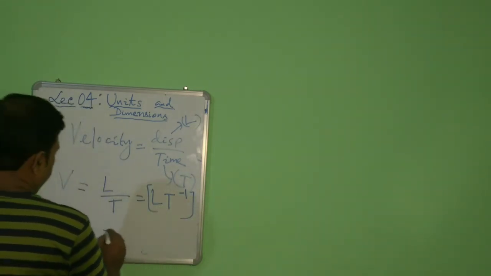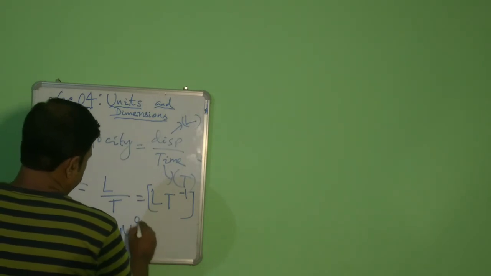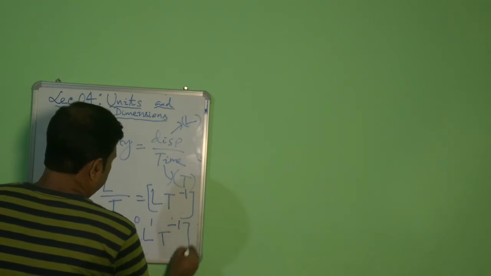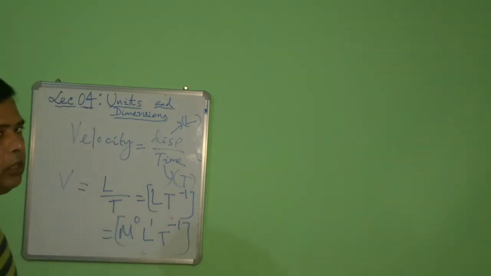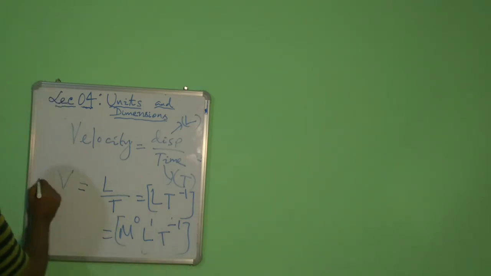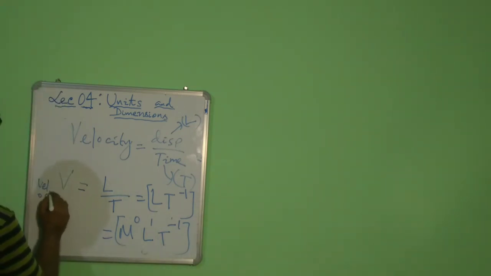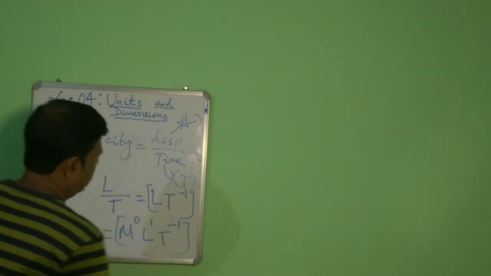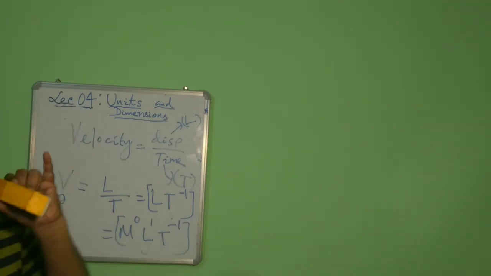Although M is not there, we can write it, there is no problem, because anything raised to the power 0 is equal to 1. So the dimensions of velocity become M to the power 0, L to the power 1, T to the power minus 1. It is actually the dimensional formula.